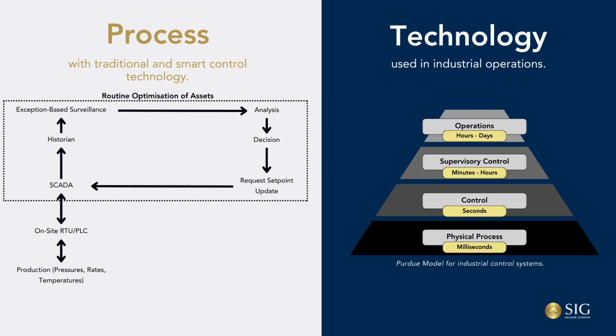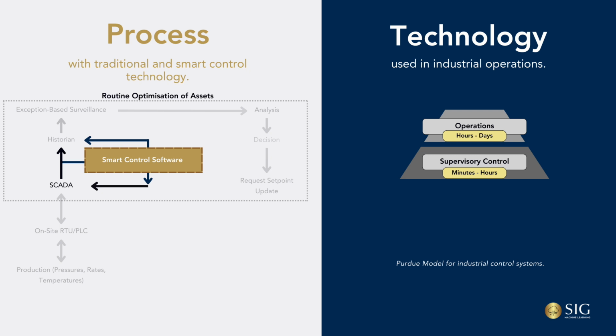This is where people access historians and databases via digital tools to help perform their exception-based surveillance of their industrial assets. Large amounts of data are analysed by our people and decisions get made that feed back into the supervisory layer below. This feedback loop then initiates a change in our asset to meet one of our objectives we previously mentioned. Now, this is a manual process that can sometimes take days and can also erode value due to the delay of translating information into decisions.